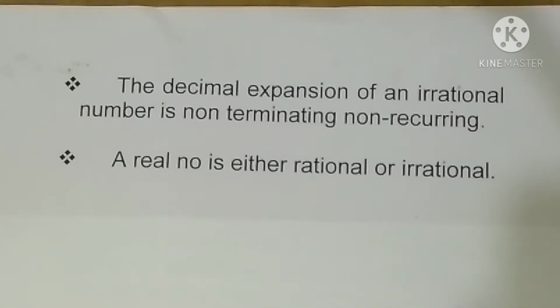The decimal expansion of an irrational number is non-terminating, non-recurring. When we saw the rational numbers' decimal expansion, it is terminating or non-terminating and recurring. And now we are seeing that the decimal expansion of an irrational number is non-terminating and non-recurring also. Both are never ending. A real number is either rational or irrational. That means when we mix the group of rational and irrational numbers, we get a new group that is called real numbers.